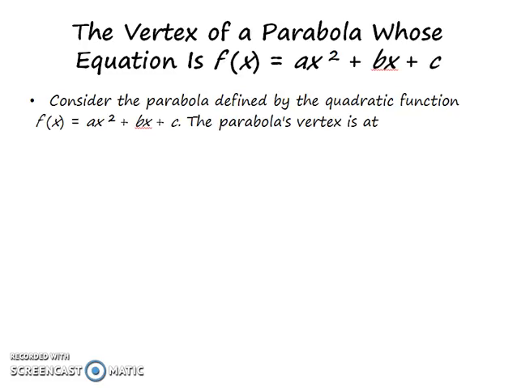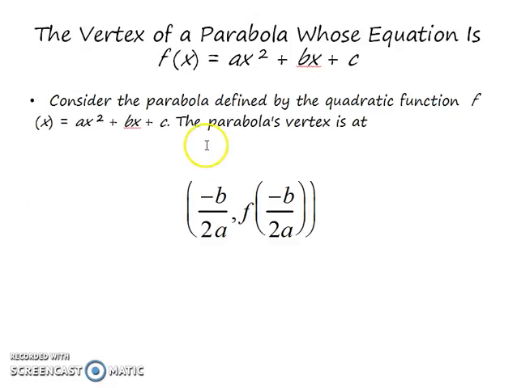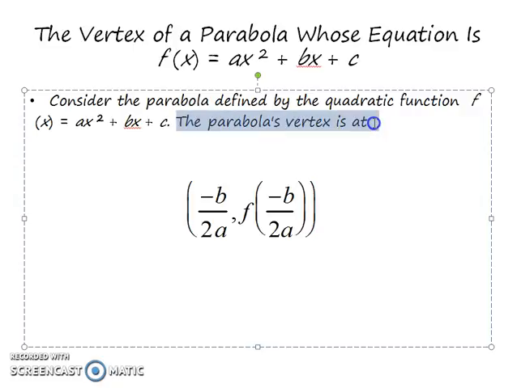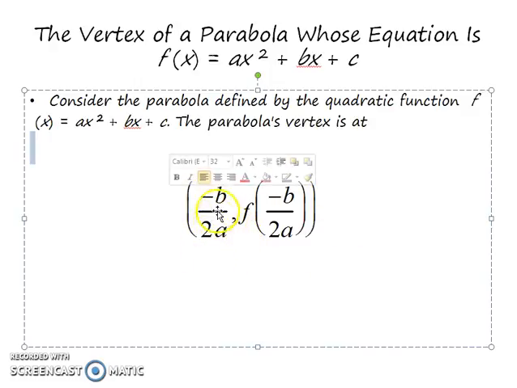So next we will learn about a new equation. A parabola whose equation is f(x) is equal to ax squared plus bx plus c. The vertex you can find by using this formula: negative b over 2a for x, and you substitute that to find y.